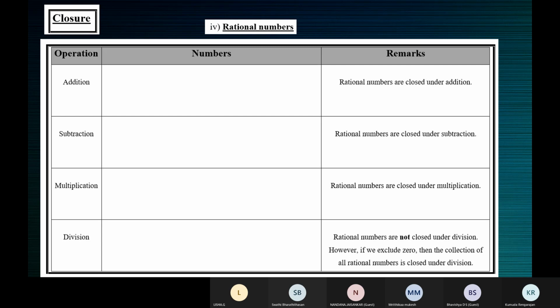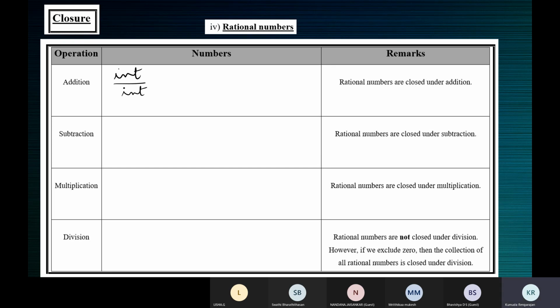Okay. So again, we are dealing with a closure property. That means whatever rational numbers you take, the sum of two rational numbers should be a rational number. The difference should be a rational number. The product should be a rational number. The quotient should be a rational number. Rational number means integer by integer.